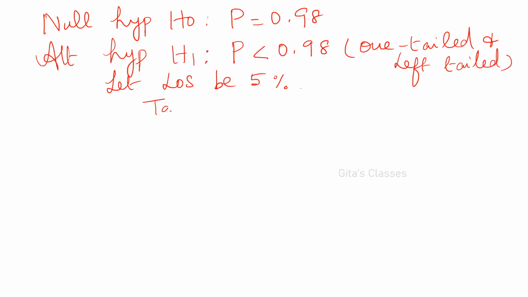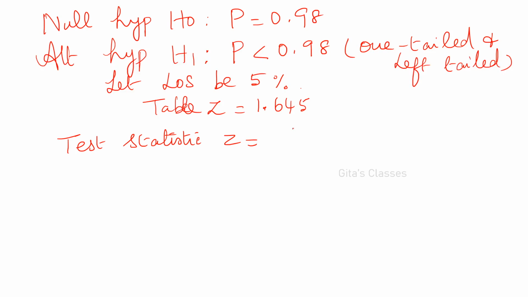Therefore, the table value of Z is equal to 1.645 for one-tail. Say 1.645. Now, the test statistic Z is equal to modulus of p minus capital P divided by root of PQ by n.